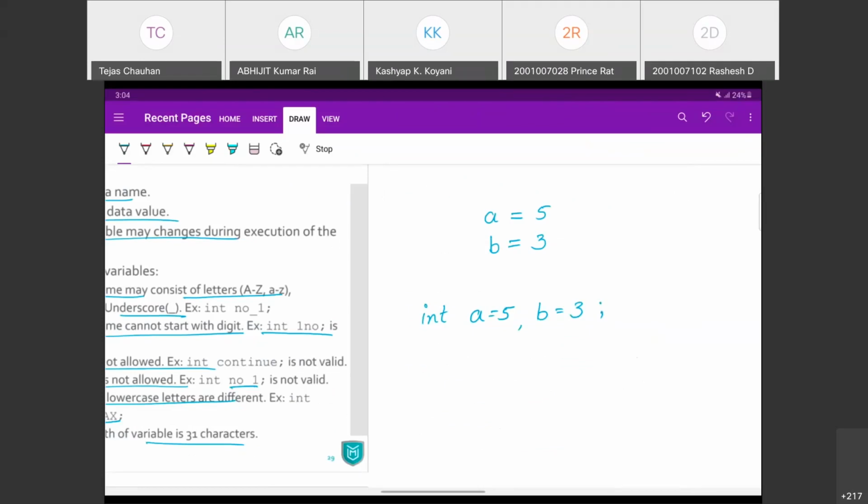Okay, so what this indicates, I actually store value 5 inside variable A. A is an identifier, int is a data type. Similarly, I store value 3 inside variable B.